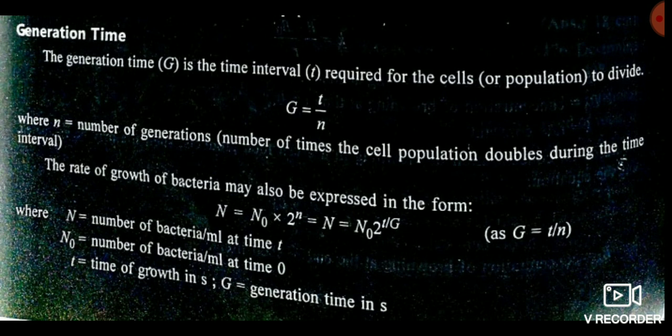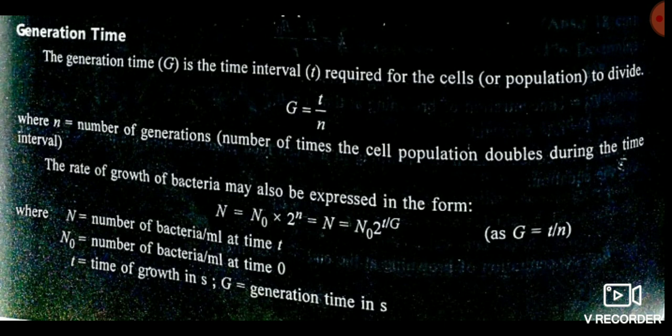It is denoted by G, and G is equal to T by N, where T is the time interval, meaning the total time. Suppose the total time T is given and N is the number of generations, means how many times the microorganisms and bacteria will reproduce themselves. So you should calculate both these values by using the equation.